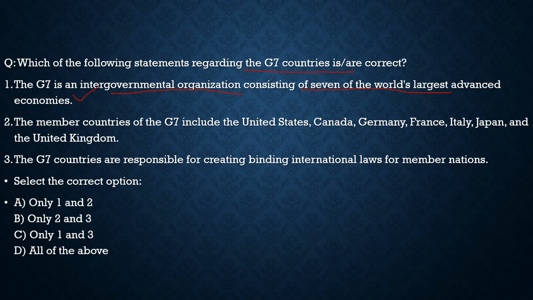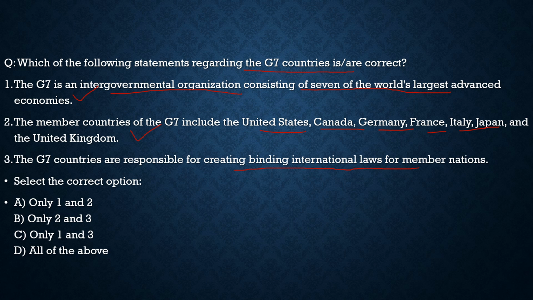The member countries of the G7 include the United States, Canada, Germany, France, Italy, Japan, and the United Kingdom. 100% correct. The third statement: the G7 countries are responsible for creating binding international laws for member nations. If we lived in an honest world, it would have been correct, but right now the world is not honest,